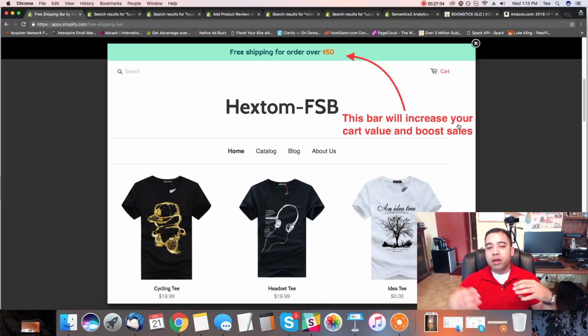What this does is it increases your average order value by letting your customers know, hey, if you purchase products over $50, we're going to give you free shipping. On the back end, you also have to honor that by inputting your shipping settings: $0 for shipping on any orders over $50 and up. This forces your customers to add more products to the shopping cart to make sure that their order is over $50.